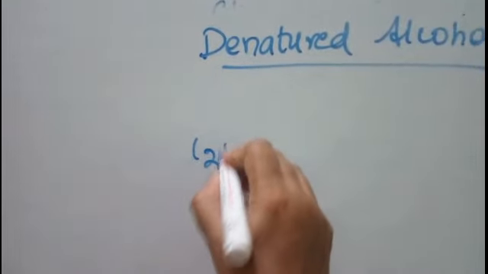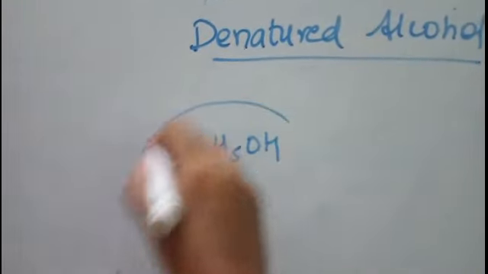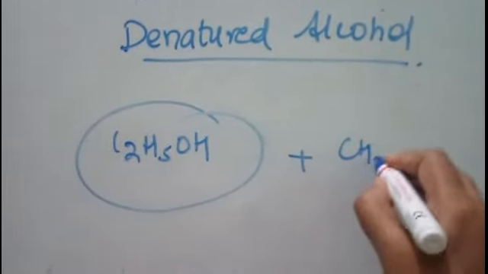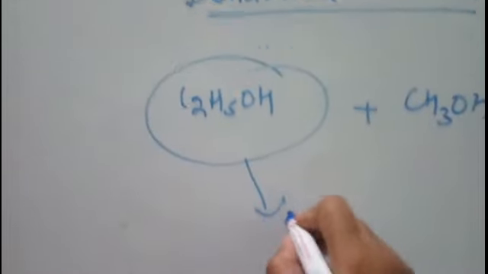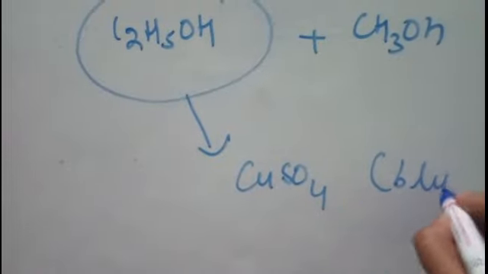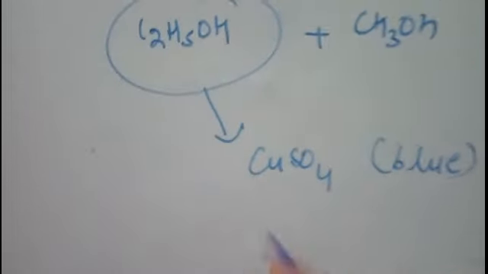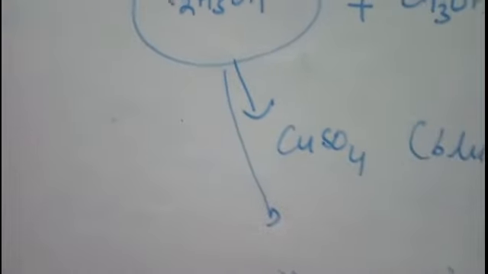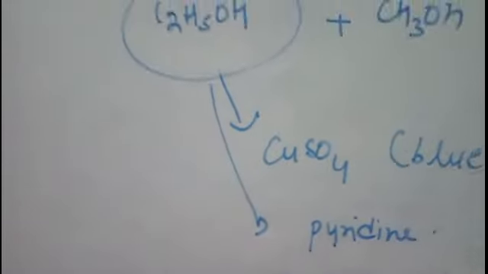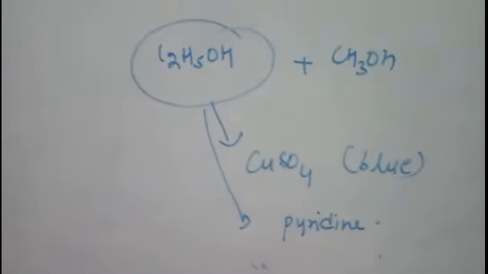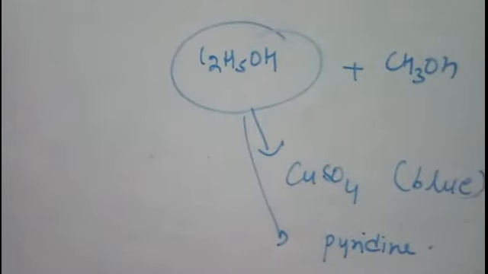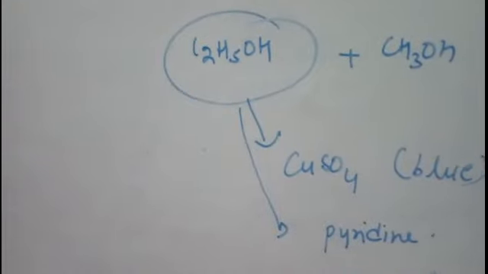When you mix this ethanol with anything which makes this ethanol unfit for drinking, such as methanol can be added, but commercially we add copper sulfate to impart blue color, so it can be identified that it is denatured. And the second thing which we add here is pyridine. Now pyridine is a very bad smelling compound, so when pyridine is mixed, its smell also goes very bad, and we can easily identify that it is denatured alcohol, and the drinking can be stopped, right?